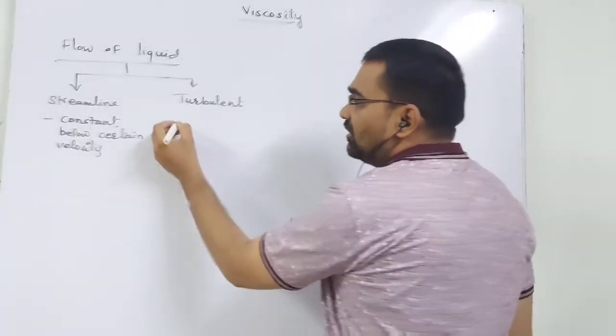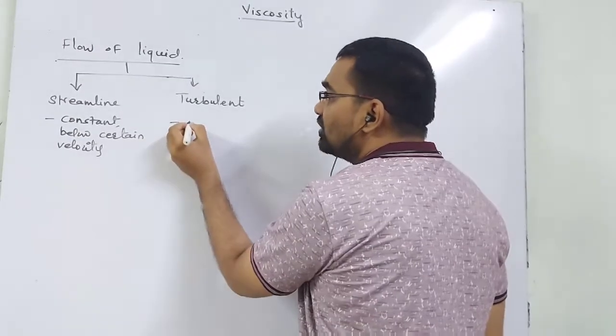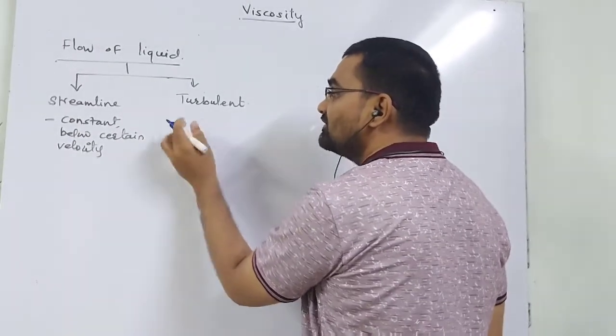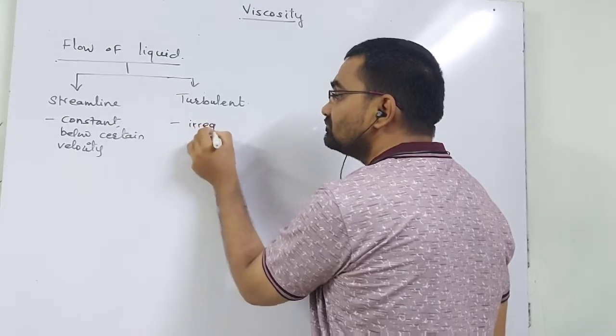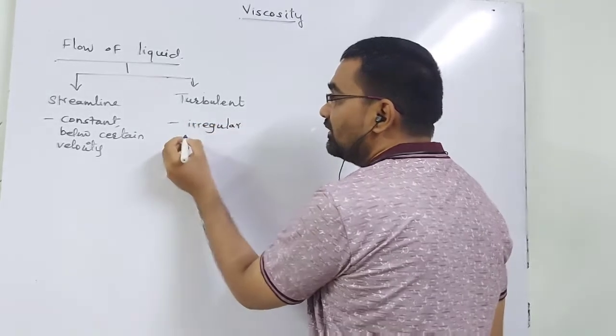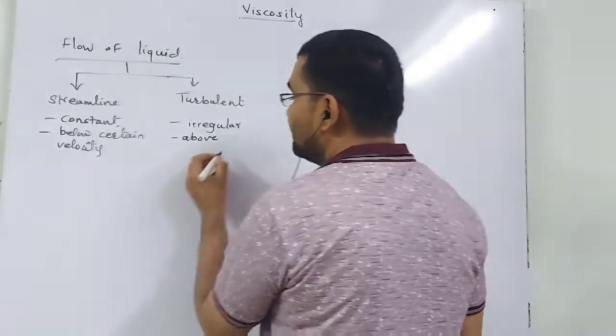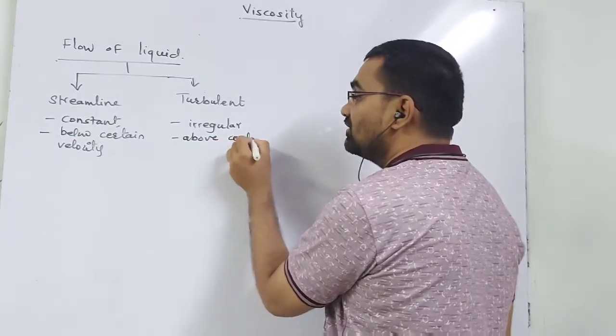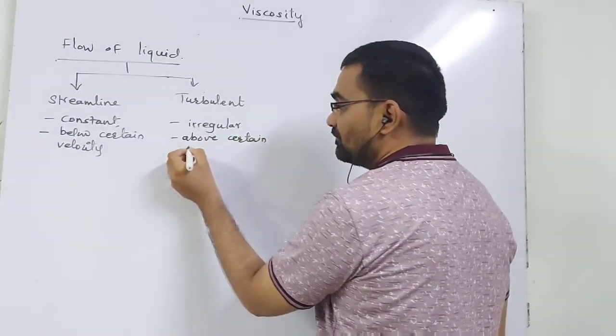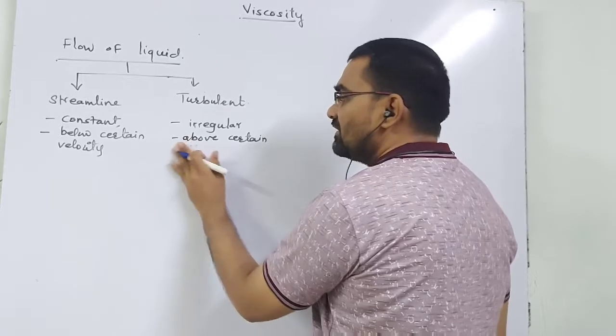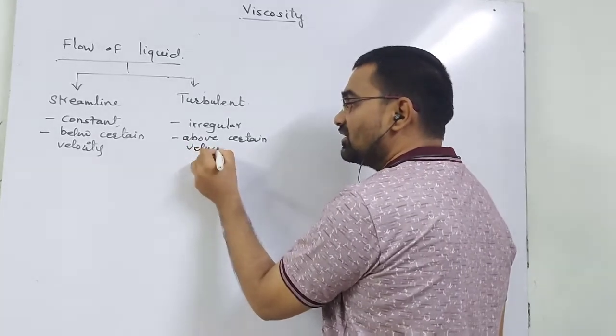Whereas when the velocity is not constant but irregular, and it is above a certain velocity, then we call it the turbulent flow.